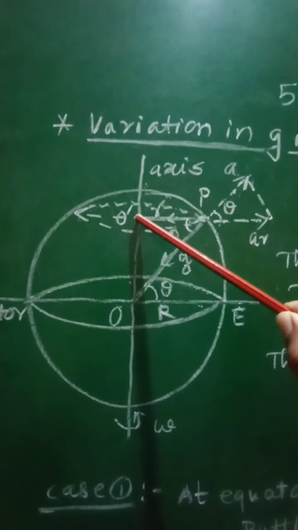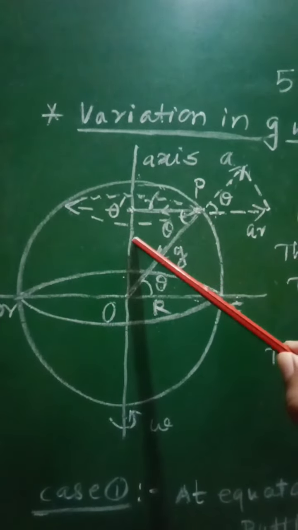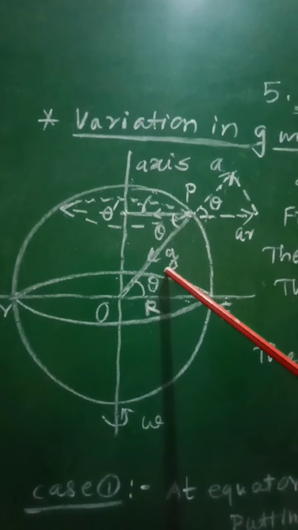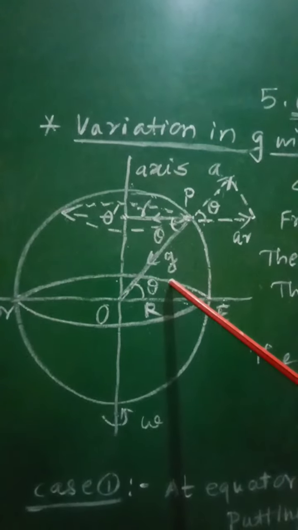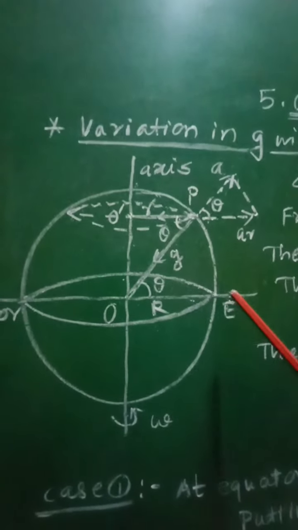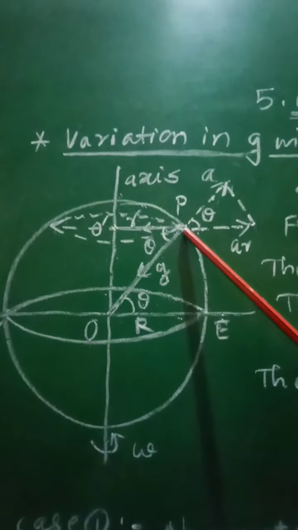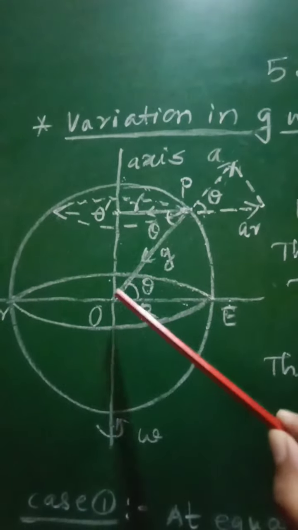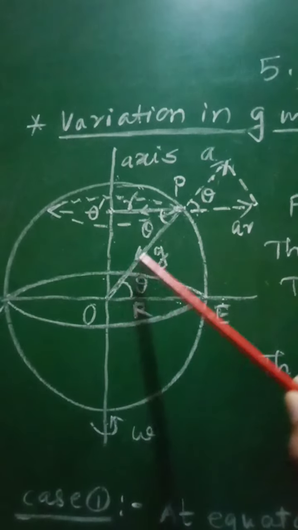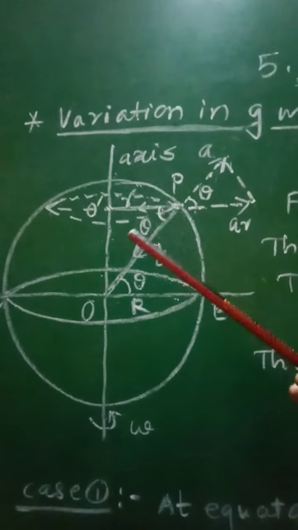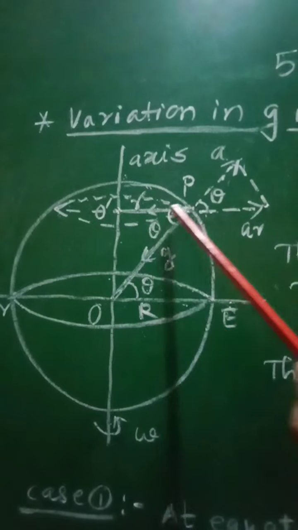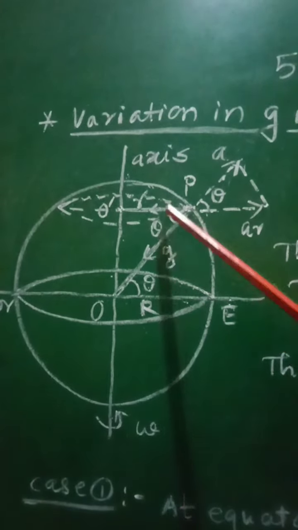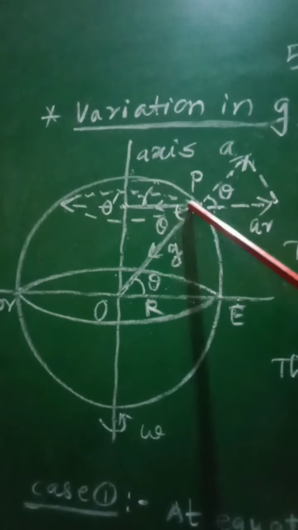Now let theta be the latitude at this point P. Theta is the latitude at this point P, and hence we can say that angle EOP is equal to theta. And therefore from this figure, as this is the radius vector, the radius of this smaller circle and this equator will be parallel to each other. Their intersection will be OP.